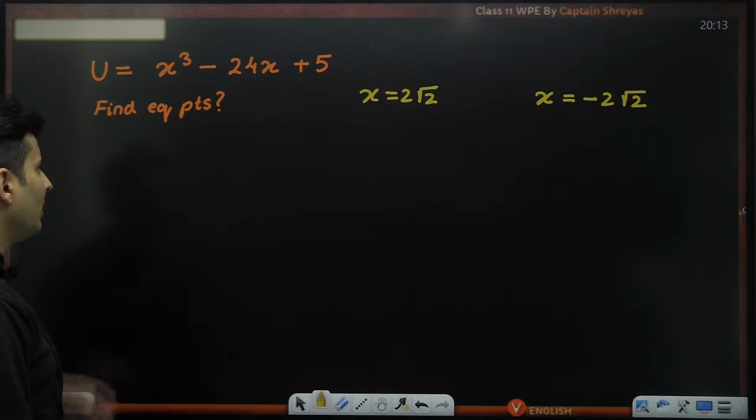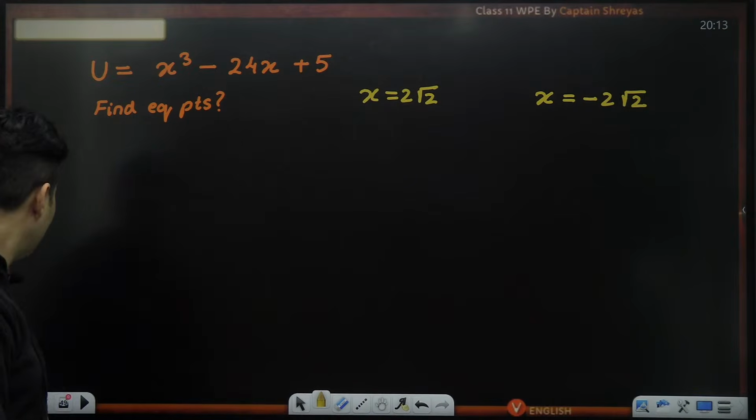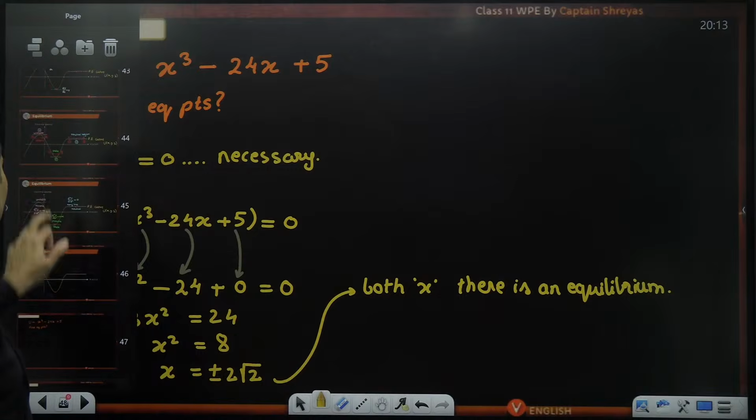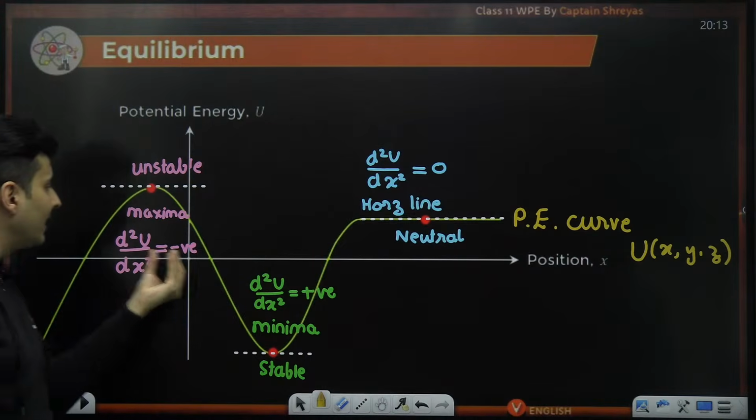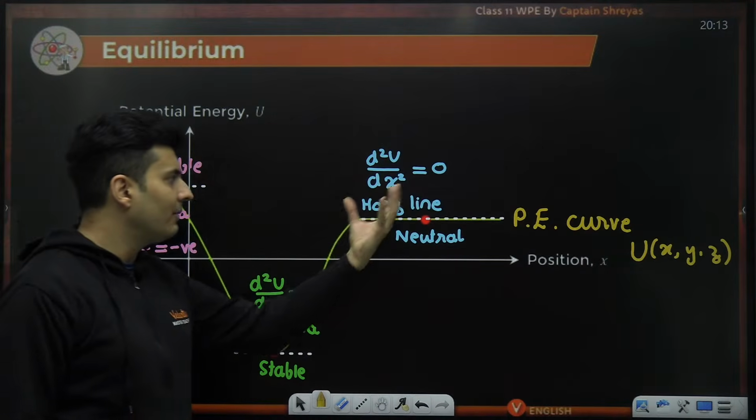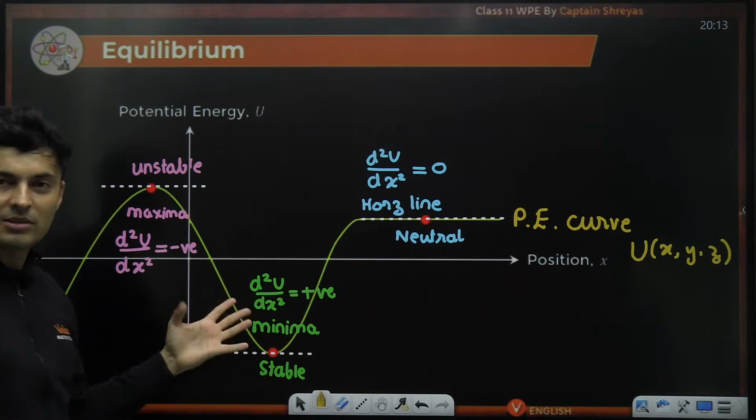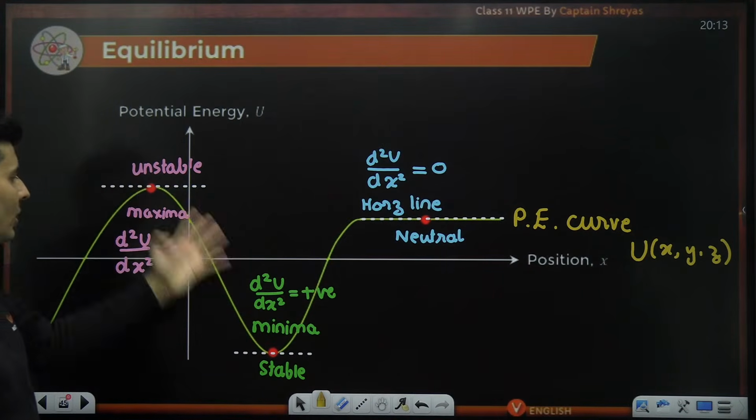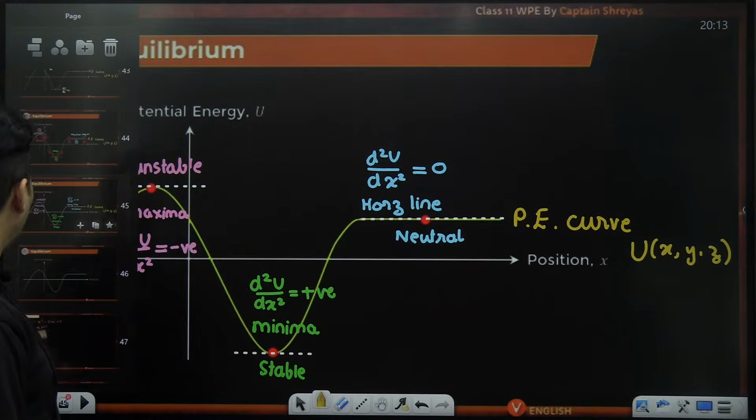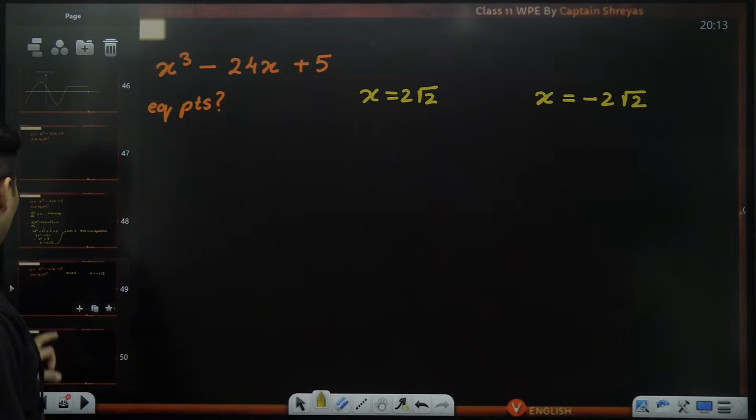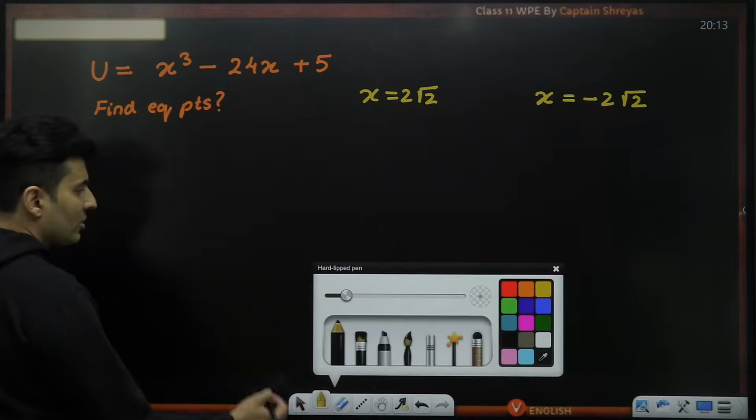How do I do that? Whether it is stable or unstable. That is the reason why I gave you the condition over here. Check the second derivative, whether it is positive, negative, or 0. Accordingly, you can figure out whether it is stable or unstable. So let me find out what the second derivative is. So let's do that, guys.